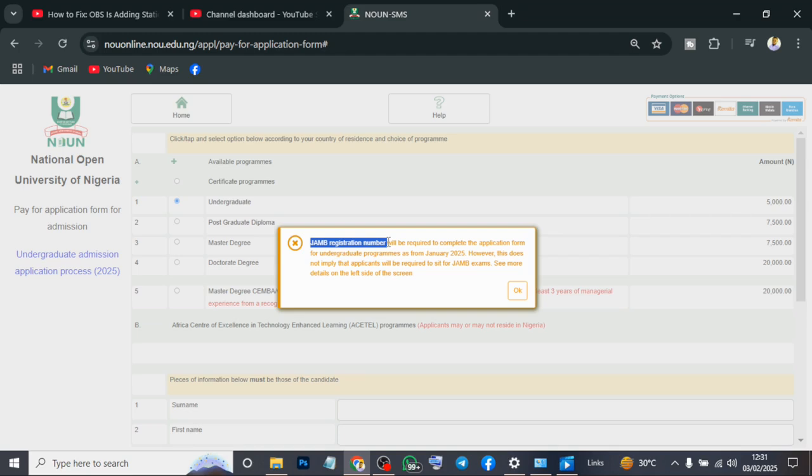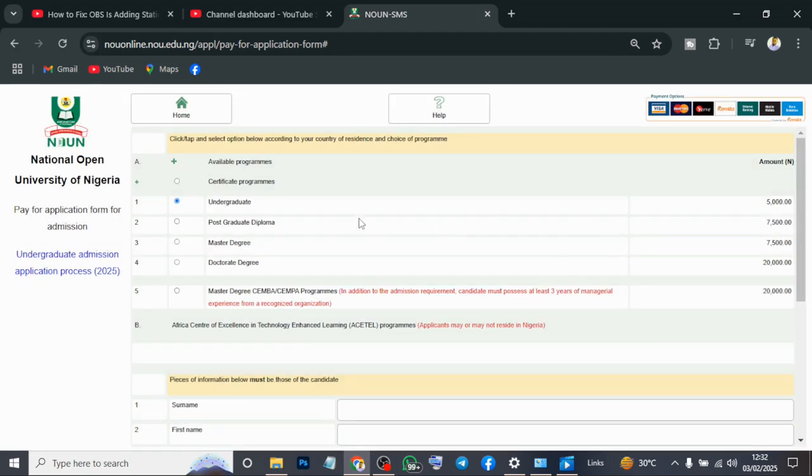Make sure that you have your NIN and what you want to study, the courses inside there. So all those things, that is what you've got. What it is now asking for is your JAM registration number. When you read all those things and understand them, click yes. I will also tell you how much they will charge you: JAMB will charge you 5,000 naira.